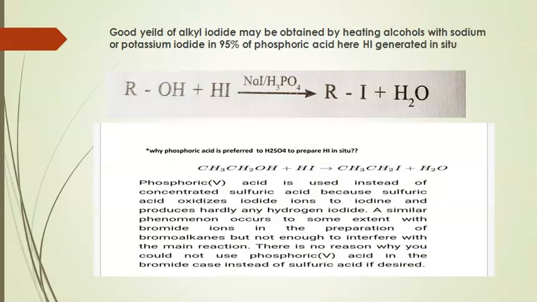A good yield is obtained by heating the alcohol with sodium or potassium iodide in 95% phosphoric acid.